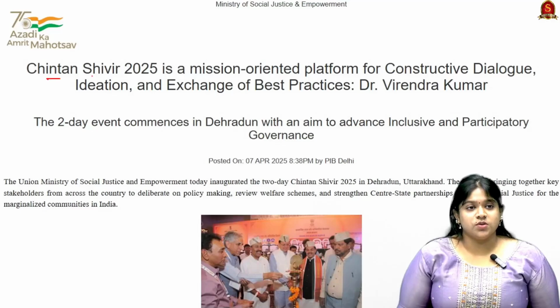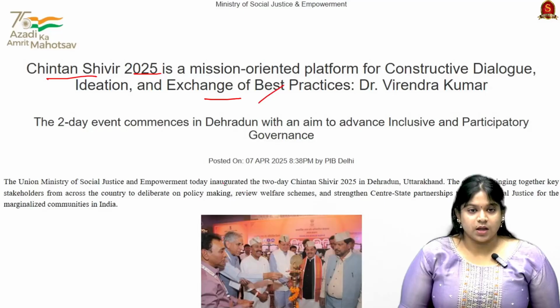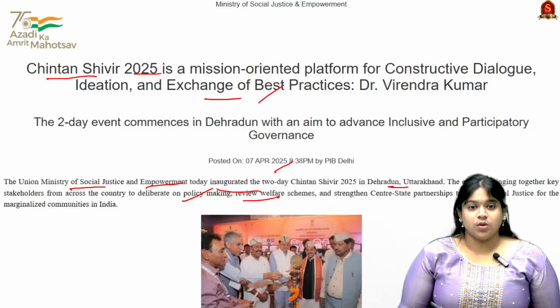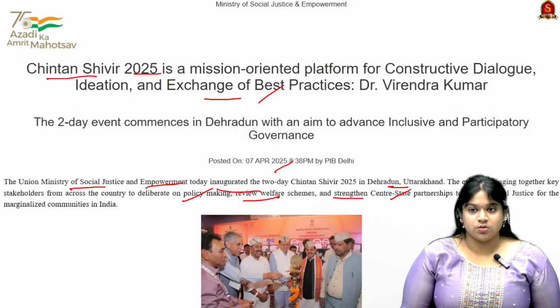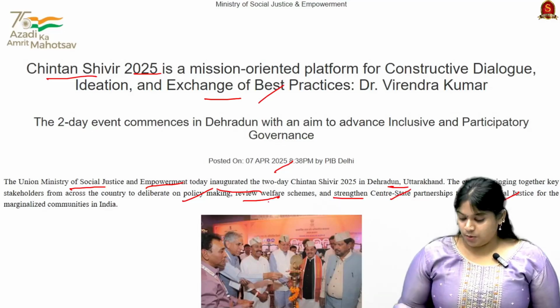This is the first news. Chintan Shivir 2025 is a mission-oriented platform for constructive dialogue, ideation and exchange of best practices. It is a two-day event which was inaugurated in Dehradun, Uttarakhand by the Ministry of Social Justice and Empowerment in 2025. The event is bringing together key stakeholders from various ministries across the country to deliberate on policy making, their implementation, reviewing the welfare schemes and strengthening the center-state partnerships to ensure social justice for marginalized communities in India.